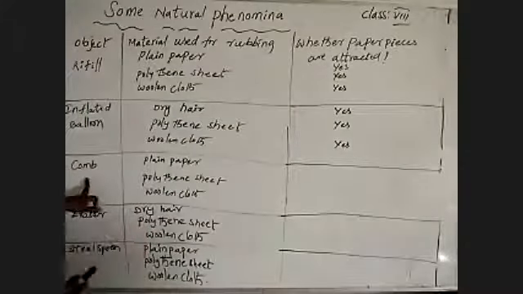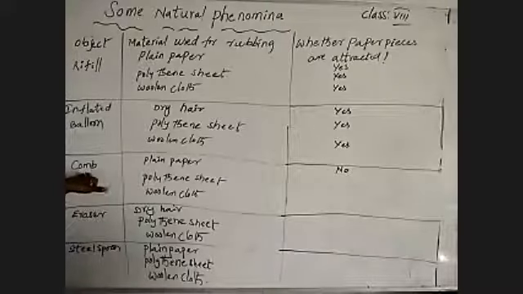There is no attraction between the papers and the comb. And we can also identify this when combing our hair: after combing, by bringing the comb near the tiny papers, the tiny papers will attract to the comb.